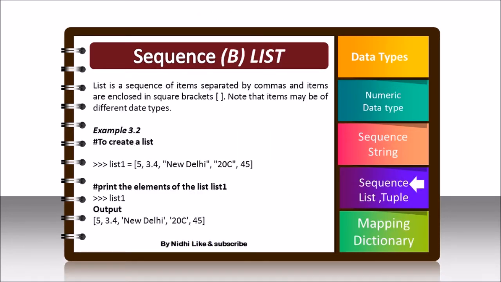Next is list. Now list is new to you, and list is always enclosed in square brackets. The different items are separated by commas, and it can contain different types of data. See, list 1 is the name we have given to a variable, and in these square brackets we are storing different types of data: 5, 3.4, New Delhi, 20C and 45. So 5 is an integer, 3.4 is a floating point number, and New Delhi is a string. Like this we can store different data types in a list. If you print it, you will see the output 5, 3.4, New Delhi, 20C, 45. So this is about list.